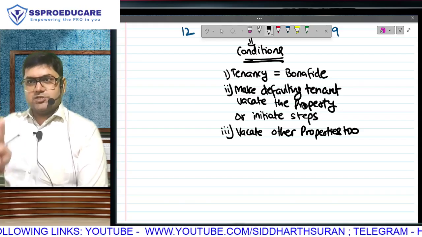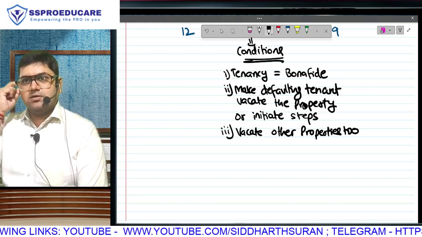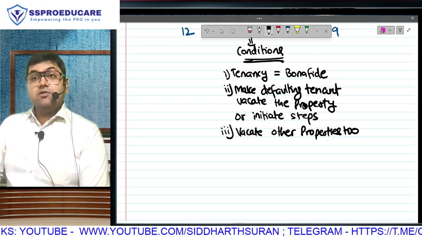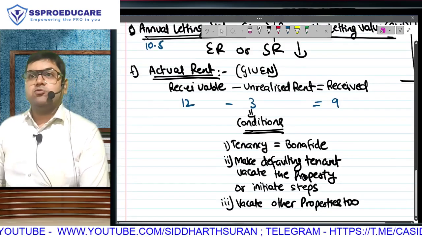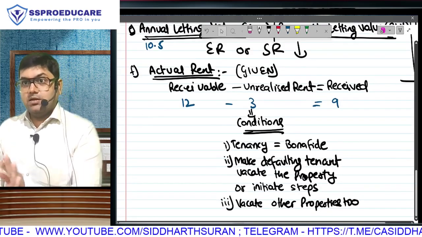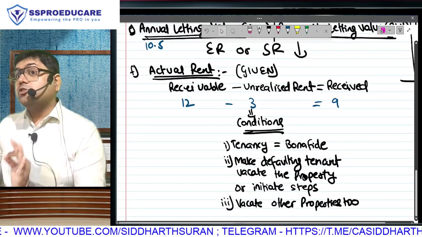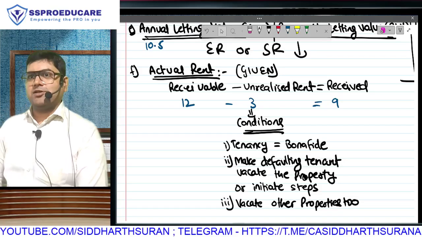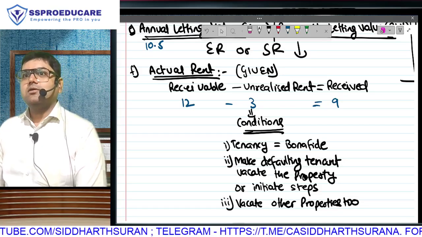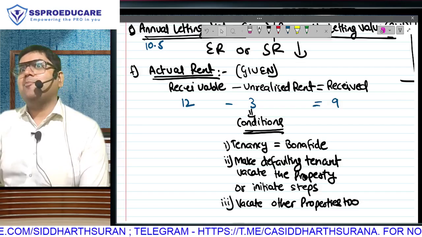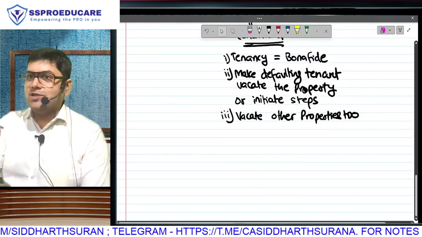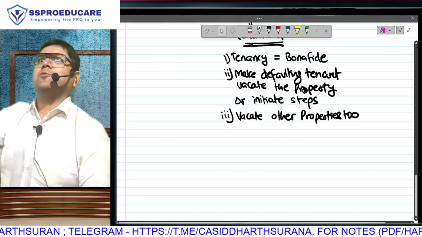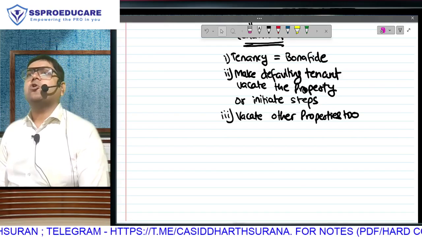Same person, it is possible you have given 3-4 properties on rent. I am your tenant. I have taken your 4 properties on rent. In one of the 4 properties, I have not paid you 3 lakh rupees. Correct? Am I a defaulting tenant? So this property you will make me vacate. That is the second point. But the remaining 3 properties also, you tell me to vacate, because if I am a thief for one property, I am a thief for all the properties. So make the defaulting tenant vacate this property, and make the defaulting tenant vacate all other properties belonging to you. Don't let him occupy any of them.